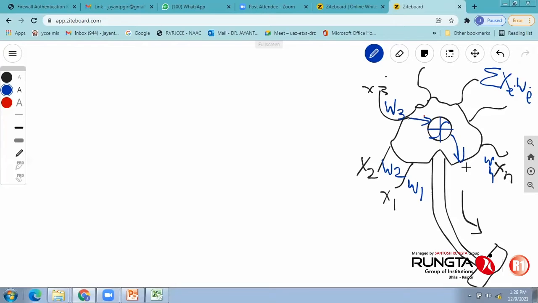So this is the generalized way, based on the biological neuron, of representing how the information from the surroundings through synaptic weights can be transferred to the transfer function, and the transfer function can give me the output. This output could then be utilized for the next neuron, and accordingly this information may be processed further until a decision is reached.